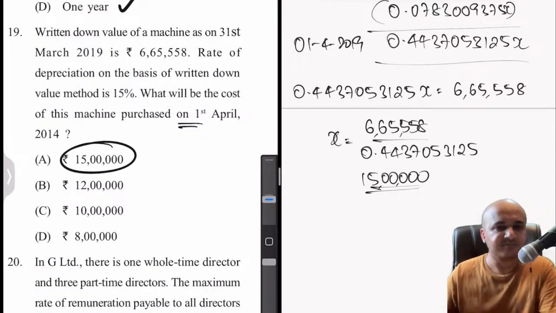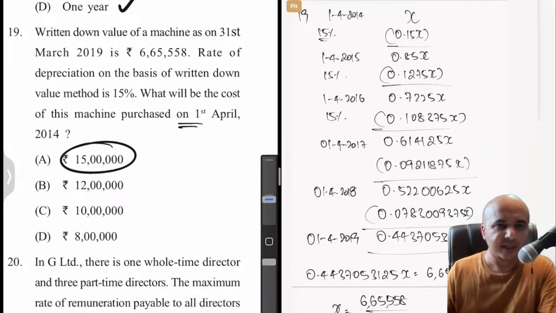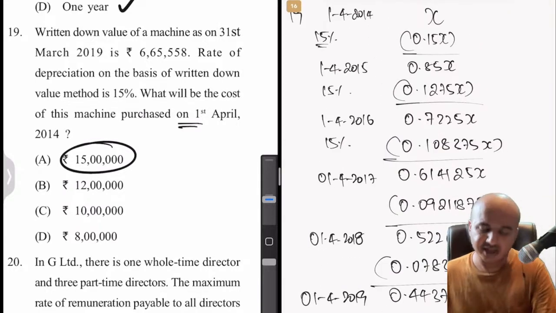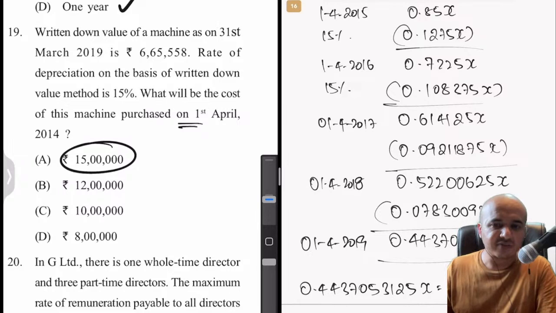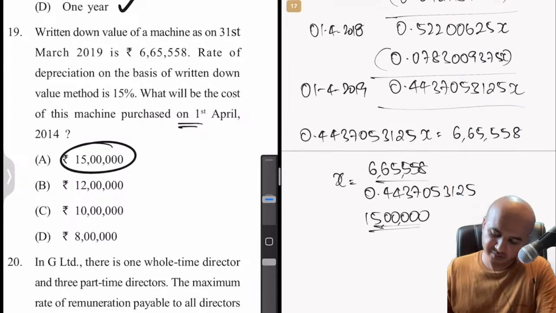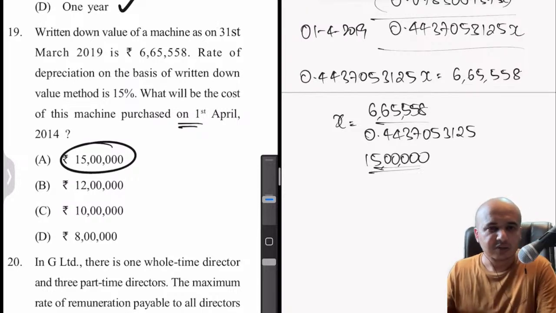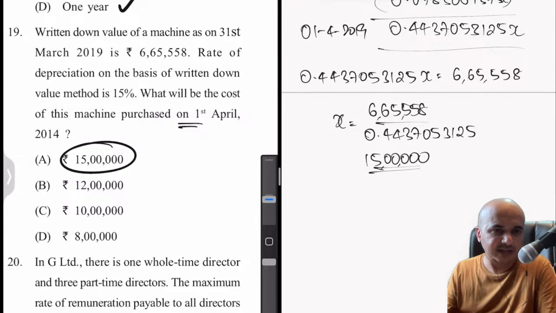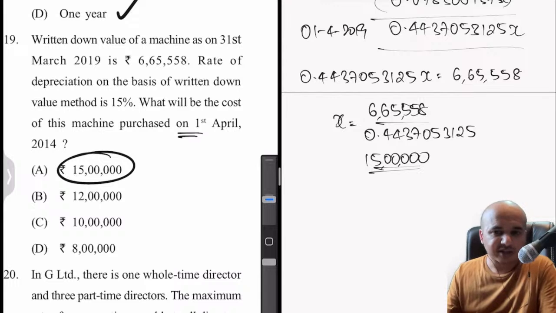So this will be the value of the machine. I just wanted you to understand how exactly the calculation is made. We started from X, then we went down every year calculating 15% depreciation. So finally we got this value 0.4437053125, which is nothing but the actual written down value, 665,558. Then you divide by that 0.4 something, and you will get the answer. Priyan says this will be time saving.